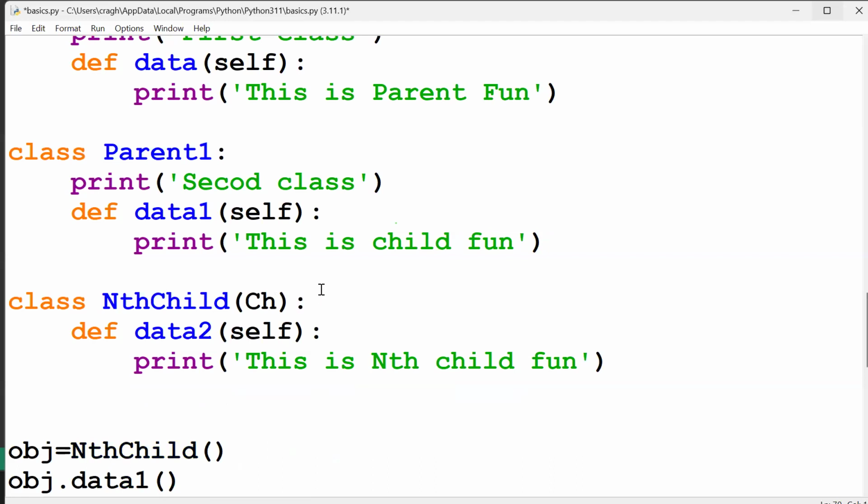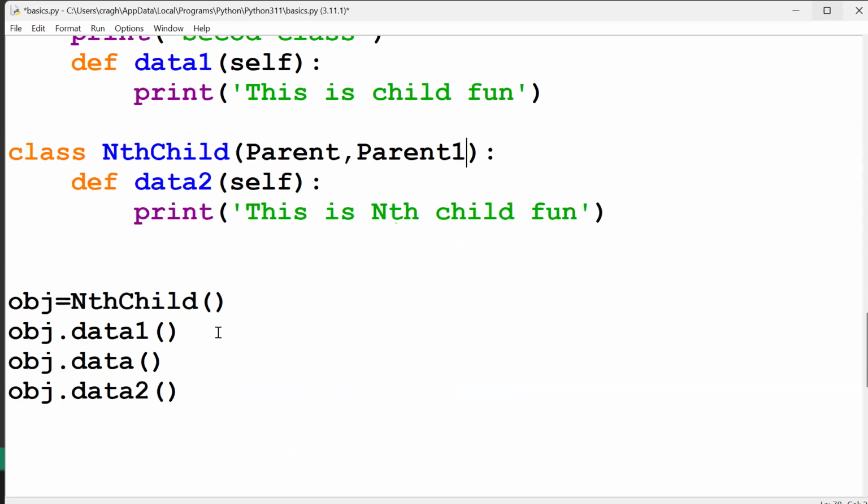In that case, what we need here? First I'll derive here parent, comma. This is called multiple. Now, remaining on the same, guys. See, nth child is our object. Using the nth child, you can access data 1, data 2 also you can access. Now we can run.